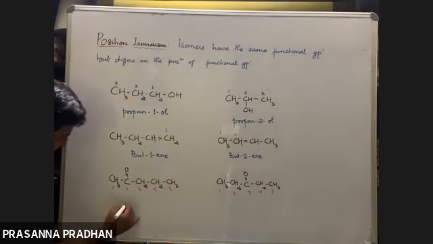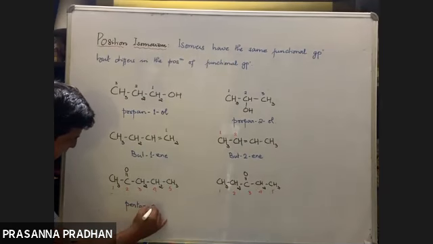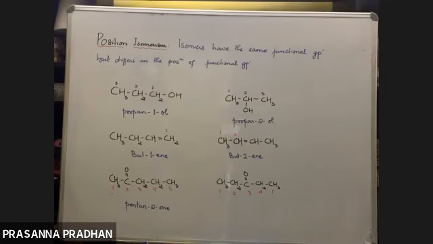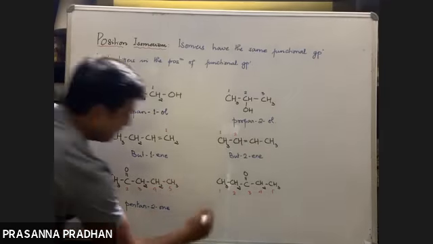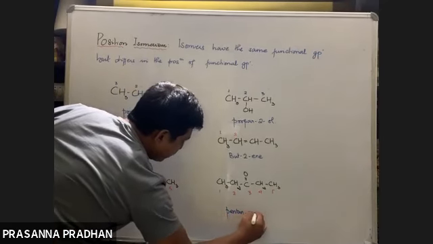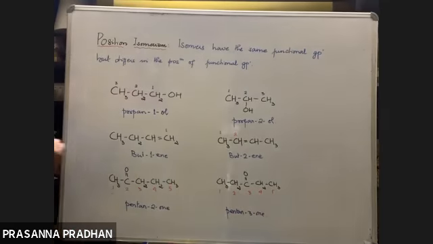Word root pent, carbon carbon single bond, so pentane. The functional group starts at number 2, pentan-2-one. And this one here is pentan-3-one. Fine. So these are examples of position isomerism.